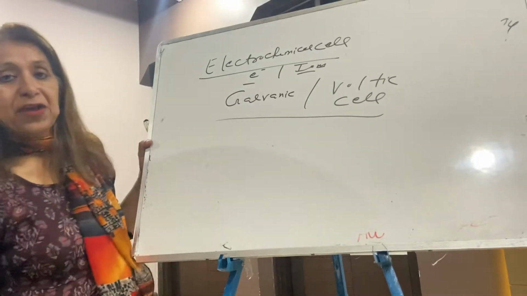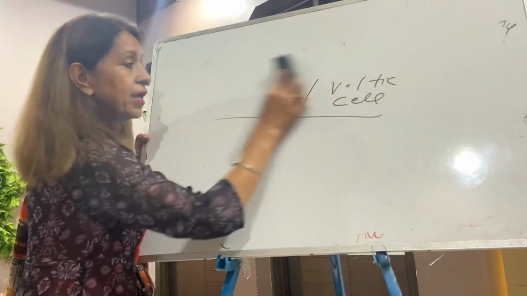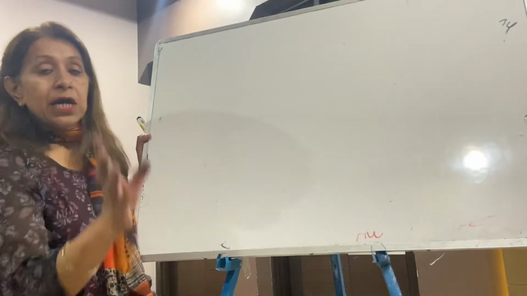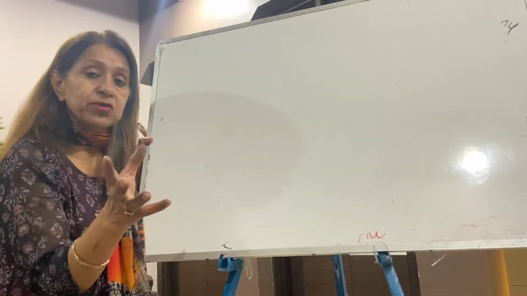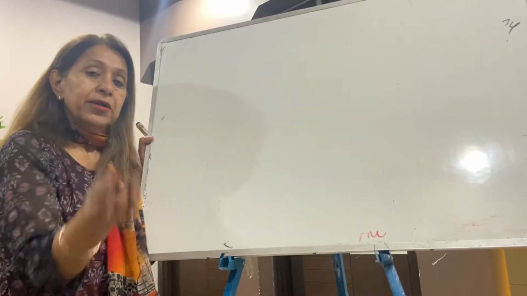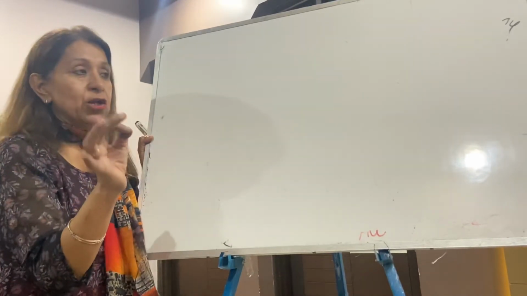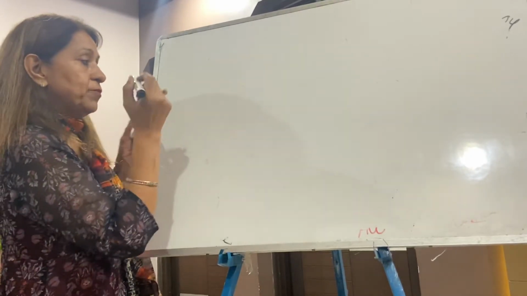Their discoverer names are Luigi Galvani and Volta. Now I'm taking it in detail. You go on making a diagram along with me. Remember, students, whatever diagram I make, 80% of the chapter depends on this diagram. So take the basic understanding of the diagram from here. Draw along with me, right?